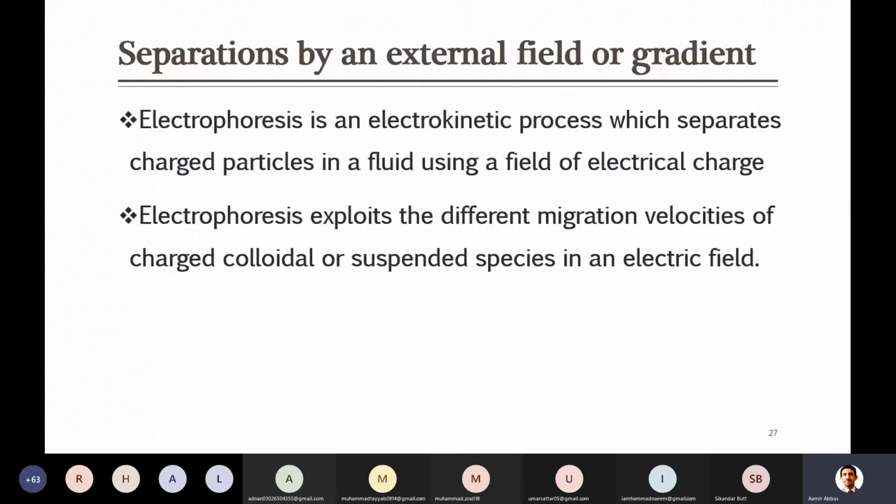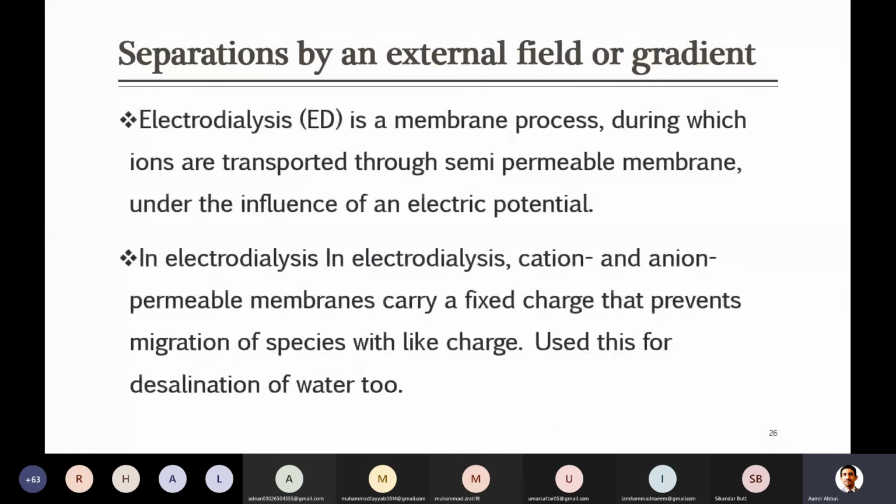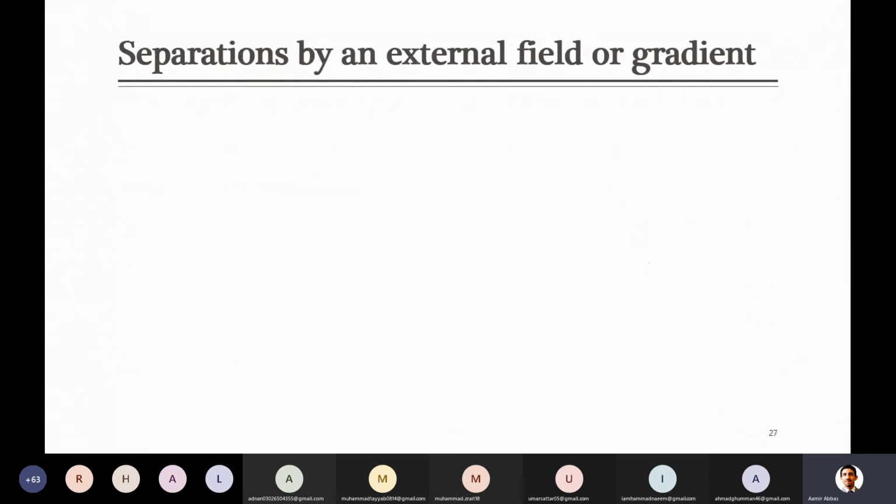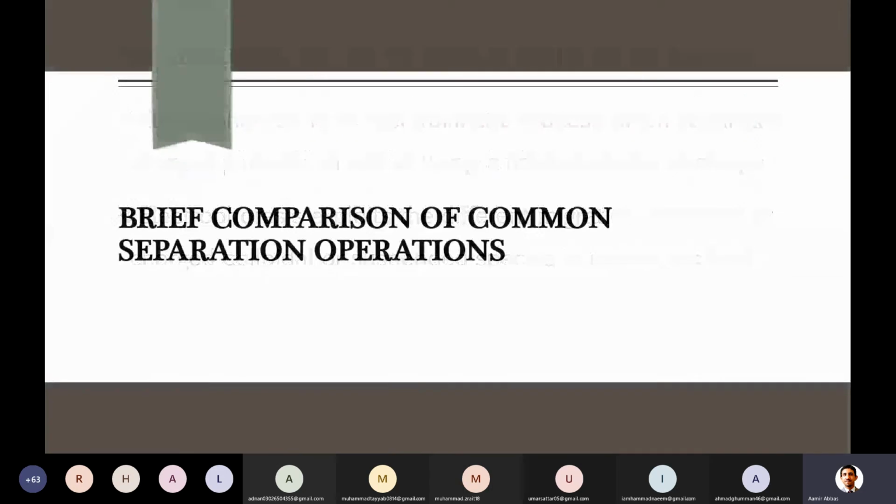And the middle one, electrodialysis, can be used for membrane separation, but in chemical industries it is not much used. They are specialized techniques. In all of these techniques, the point is that some external field or gradient is applied. So up to here, any question?